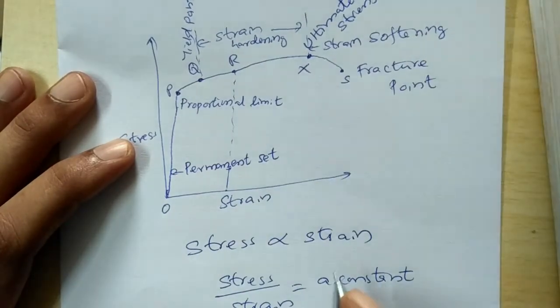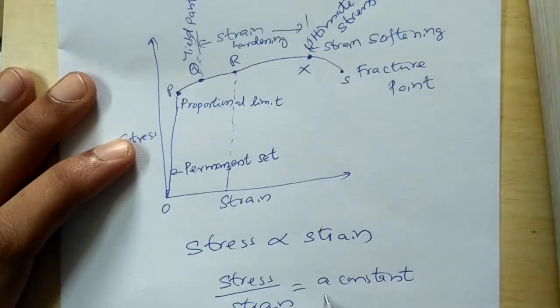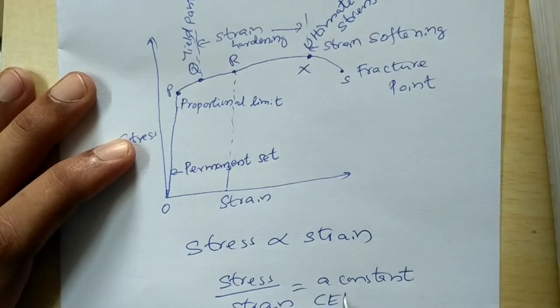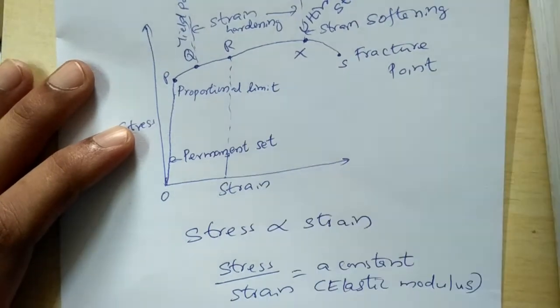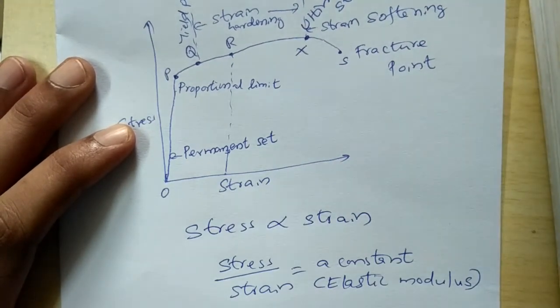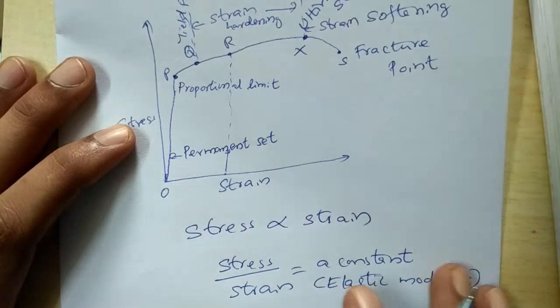This constant is called the elastic modulus. We have various types of elastic modulus, which I will be discussing in the next topic.